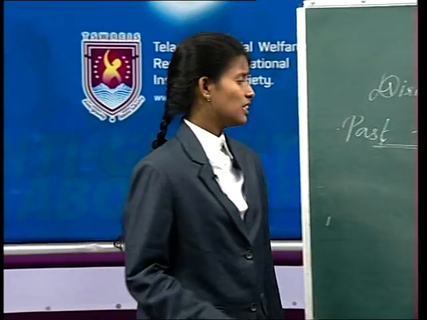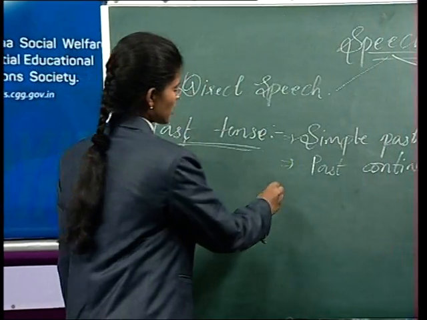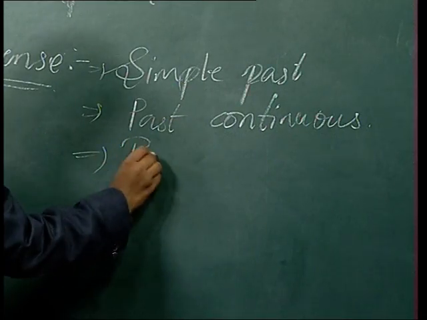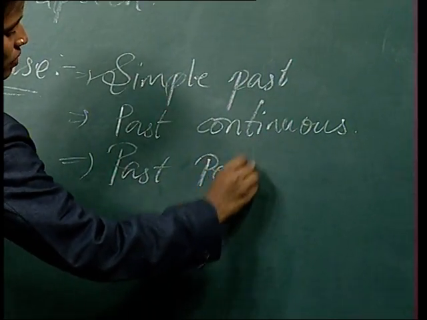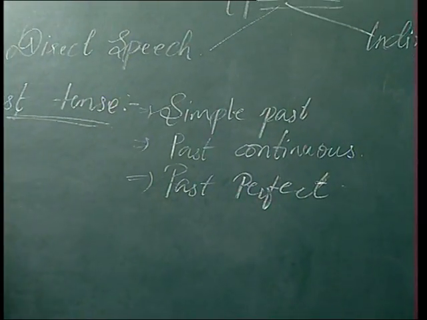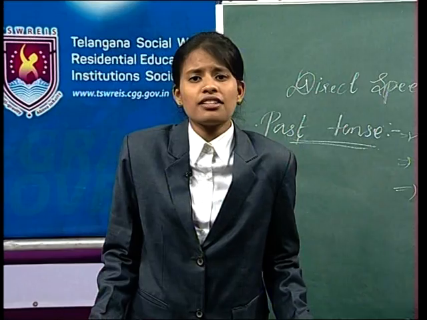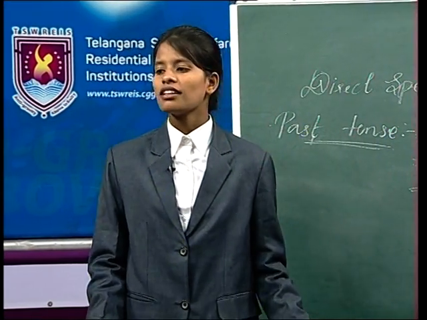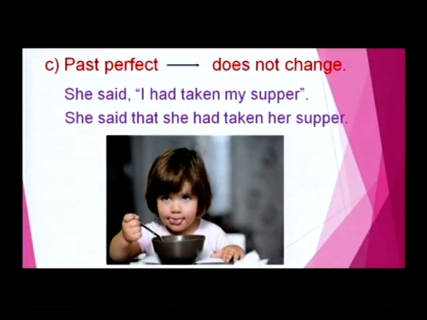And my dear friends, the third thing of the past tense is all about past perfect. Now let us see how the past perfect will change into the indirect speech. Let us take one example. Past perfect does not change. How? Let us take an example. She said, "I had taken my supper." In indirect speech, she said that she had taken her supper.